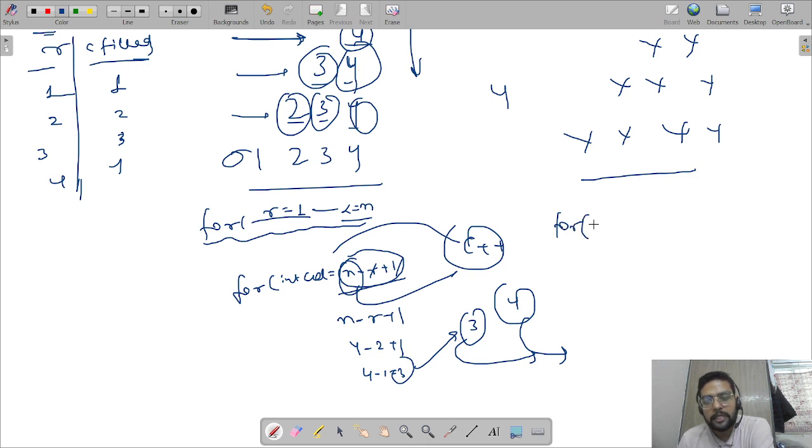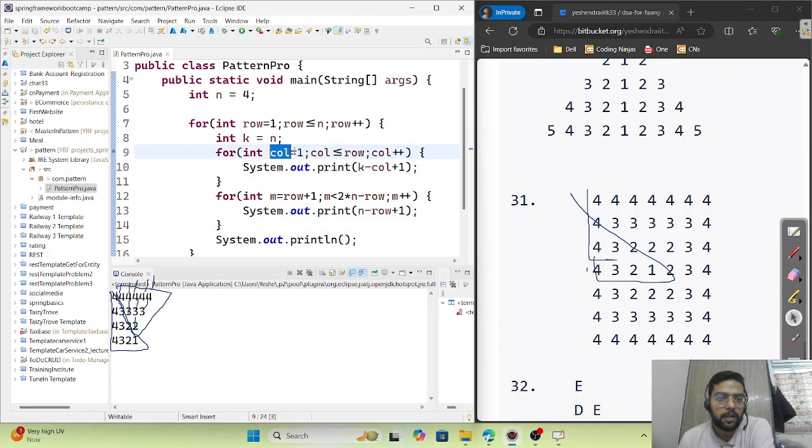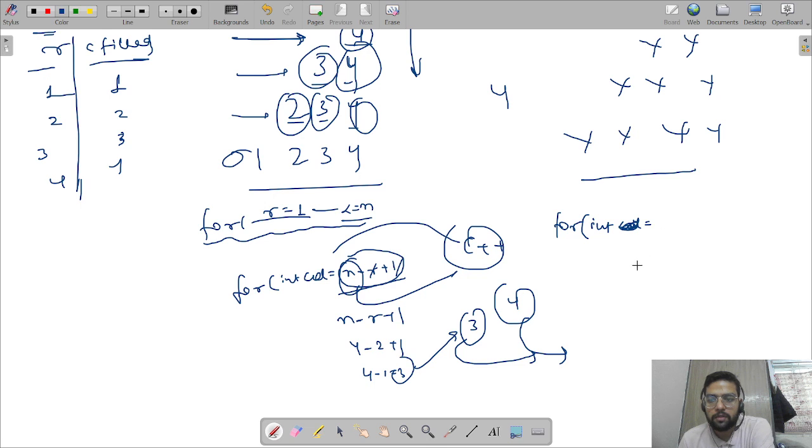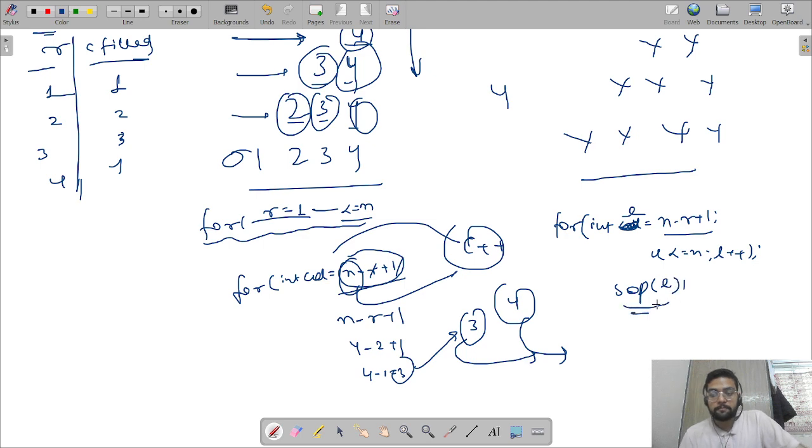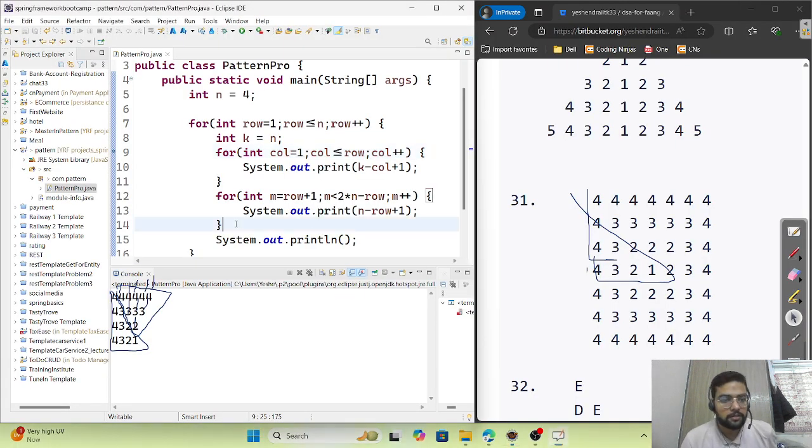So the inner for loop condition is int column equals, or let's take another variable because column is already taken. So let's take int l equals n minus r plus 1. Let's initialize the value of l as n minus r plus 1. And then the condition is l should be less than equals n and l plus plus. Inside we are printing l. Got it.